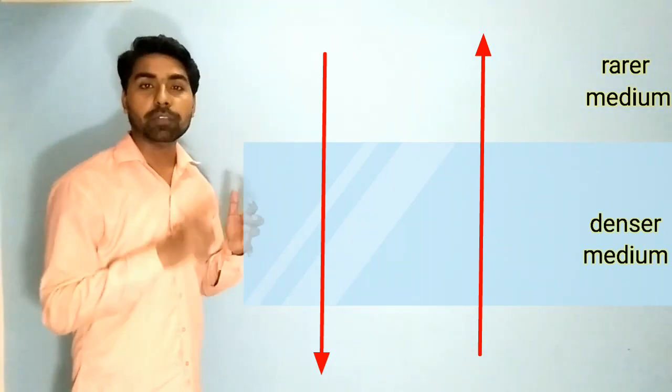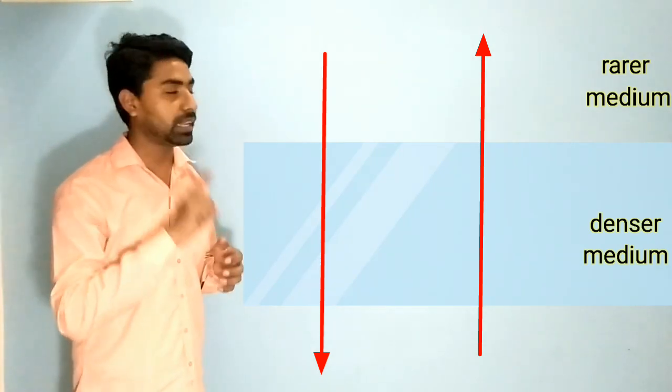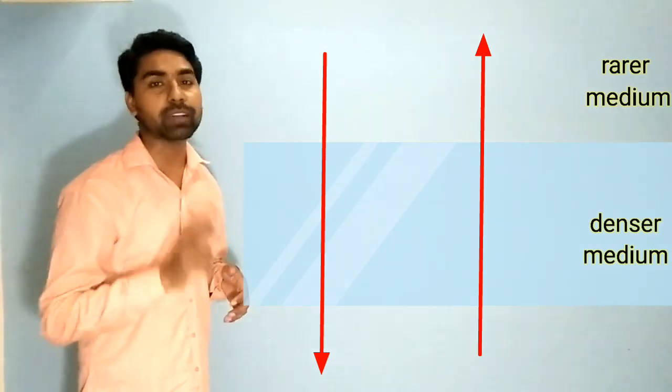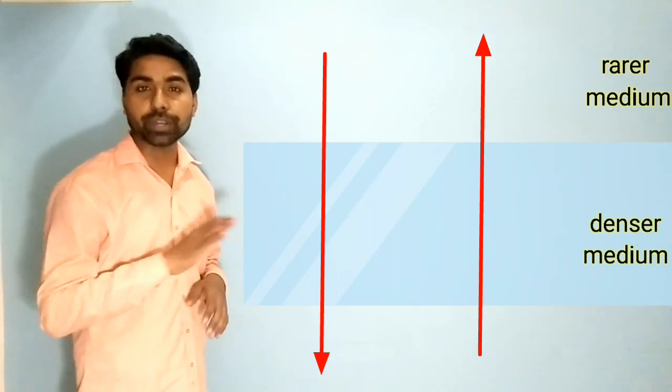First point, when the light goes from rarer to denser, it bends toward the normal. Second point, when the light goes from denser to rarer, it bends away from the normal. And third, when the light falls normally, it shows no refraction. So this is all about the definition of refraction of light, and we have seen some cases.